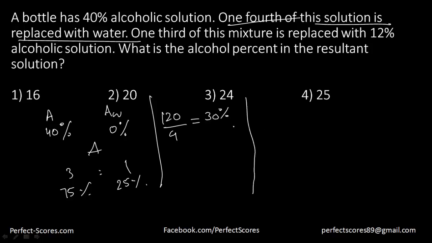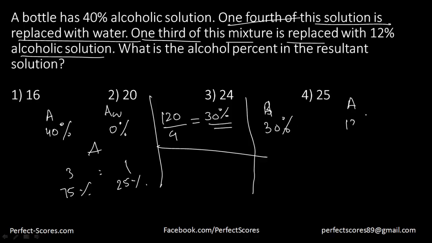So now again we are mixing 1/3 of this mixture is replaced with 12% alcoholic solution. So again the alcohol content in the first is 30%, and we are mixing it with a 12% solution, and 1/3 is getting mixed. If this is 1/3, that means this is 2/3, that means this is in 2:1.